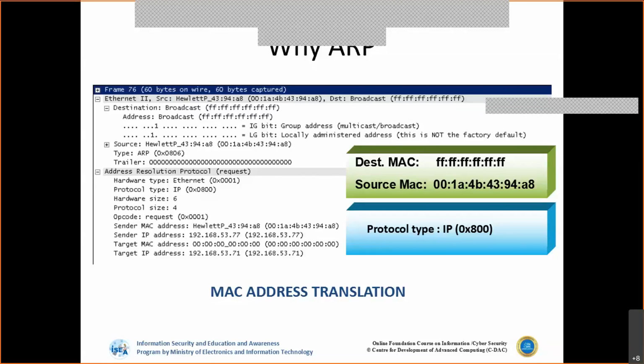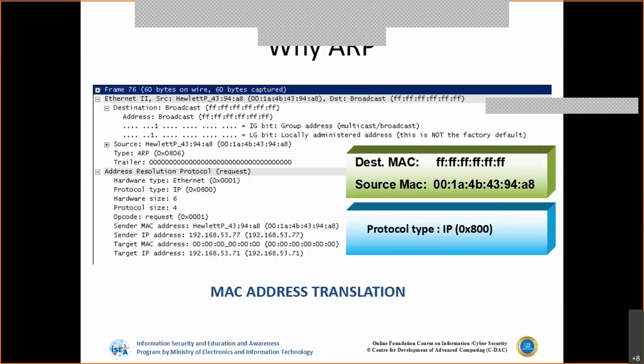Now again, the communication from 90.4, the system connected on port D of the switch, is sent to the switch. Now again, what will the switch do? It has received a communication on port D from 90.4 with MAC address DD, so this MAC address is also entered into the switch. Now it has two entries: on port A, the system 90.1 with MAC address AA, and on port D, the system 90.4 with MAC address DD.